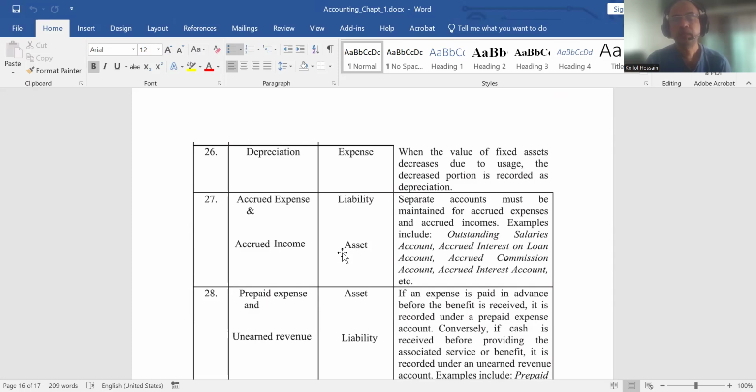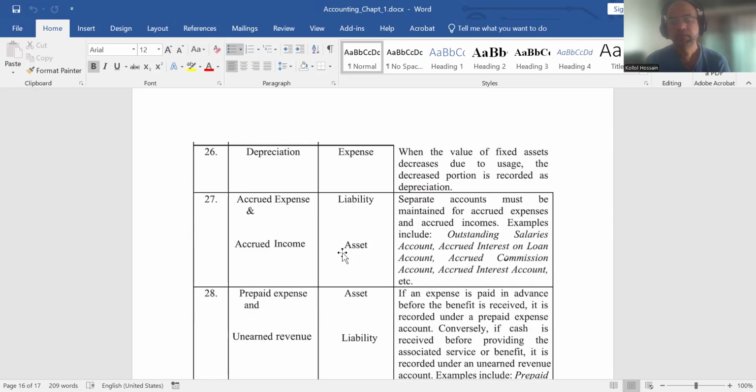Then, if we purchase this furniture for 1 lakh, we will divide this 1 lakh over 10 years. So, on a straight line basis, per year will be 10,000. This is the depreciation.